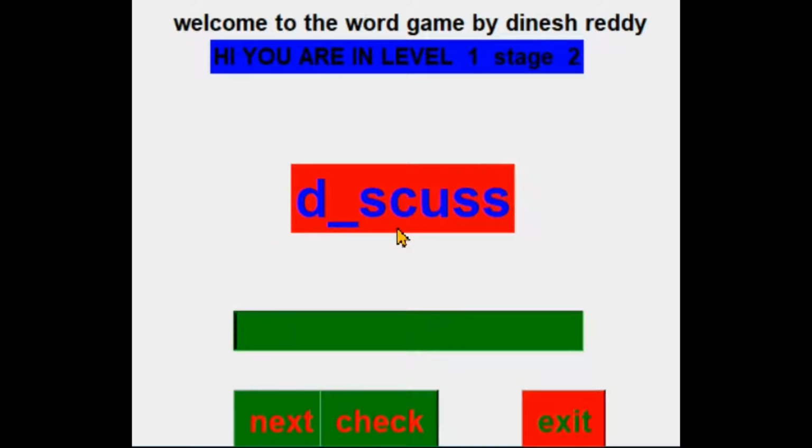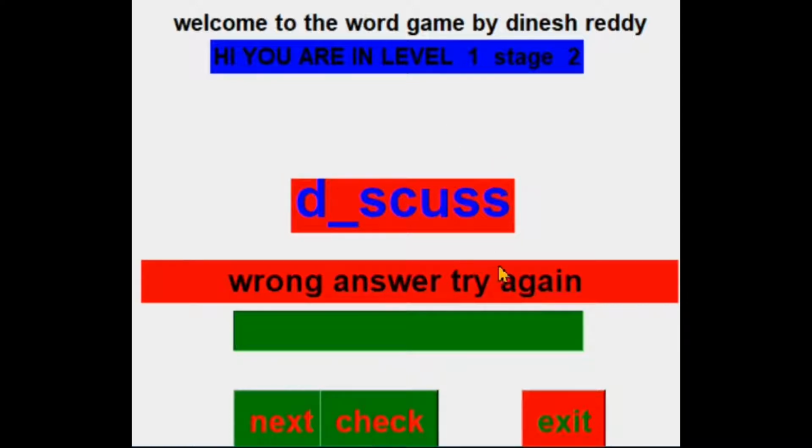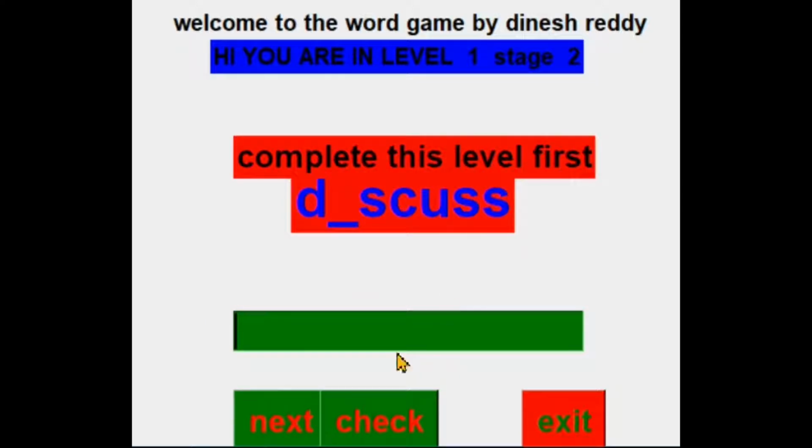Here this word, I think, is discussion, but now we will try some different word to get an error and see what shows. First, if we press check, then it shows wrong answer, try again, and the box is cleared. Now we will enter something and press next. If you press next before entering the correct word, it shows complete this level first.